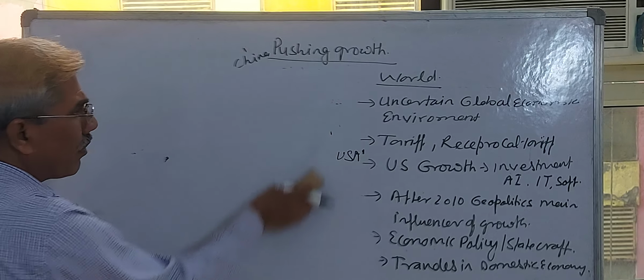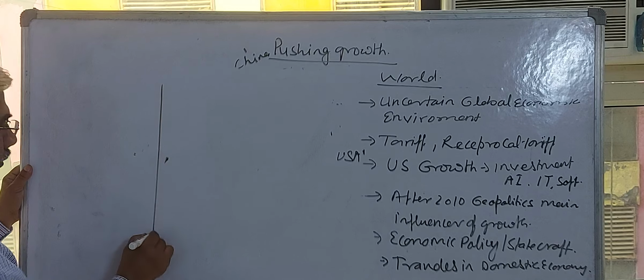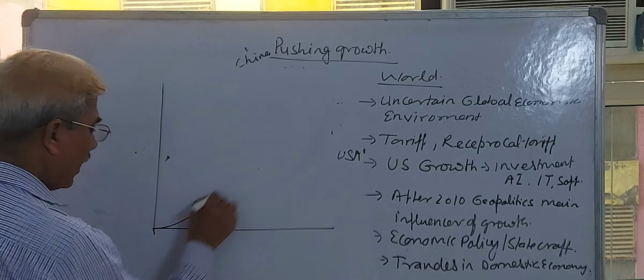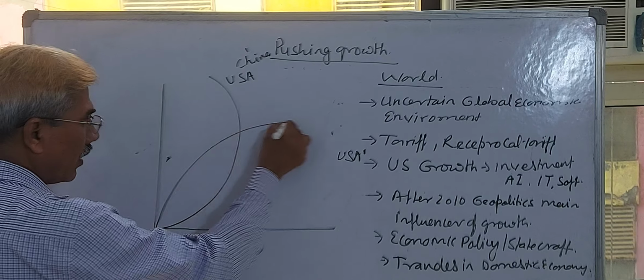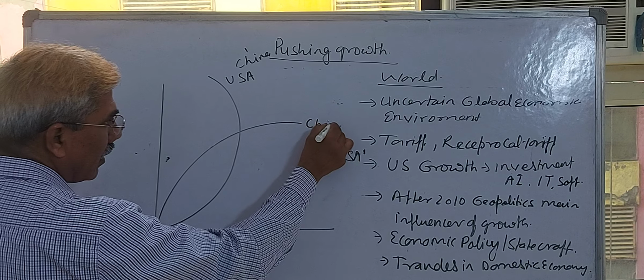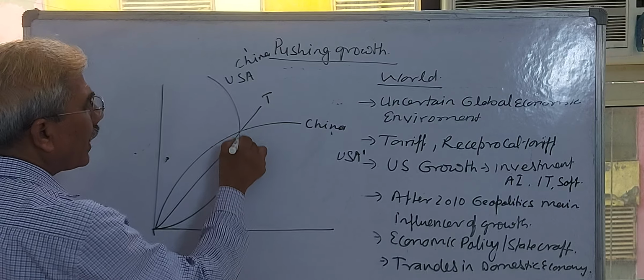In a clear picture, suppose this is initially the USA reciprocal demand curve, this is the China reciprocal demand curve, and these are the terms of trade.